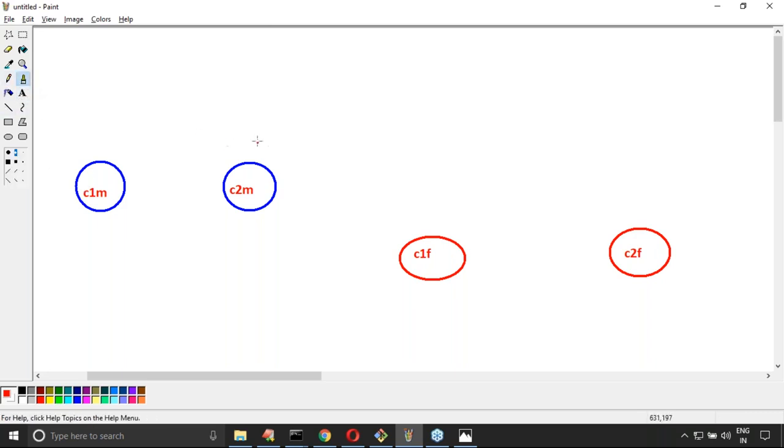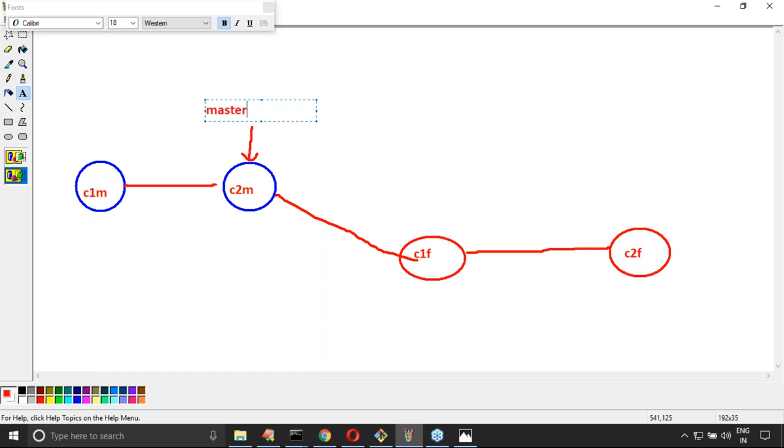Master is pointing here because you switched to the master branch. Master's last commit is here. The master branch contains only two commits.